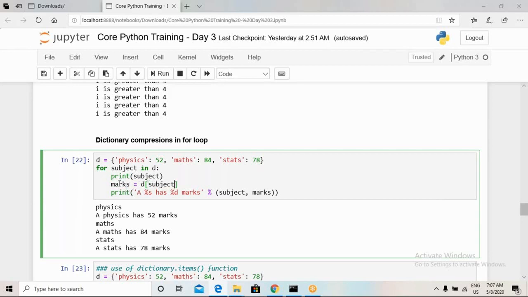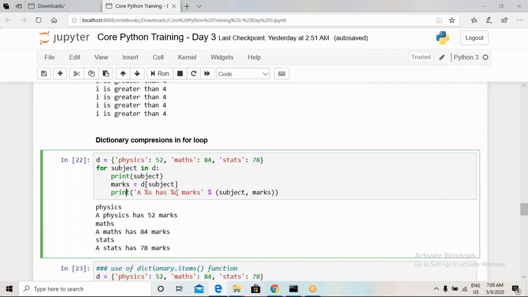That value will be stored into this marks variable, and now we can use this printing structure. Here we can see subject modulo s, because this subject is going to be a string, and then modulo d for marks,